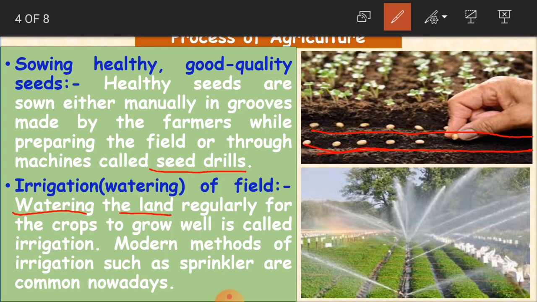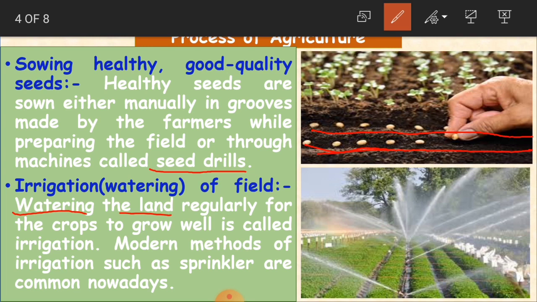To grow well, to get a good crop. I am not saying plant here, I am saying crop. Many plants together in a large field we call a crop. So we have to water it, and watering this crop regularly is known as irrigation.